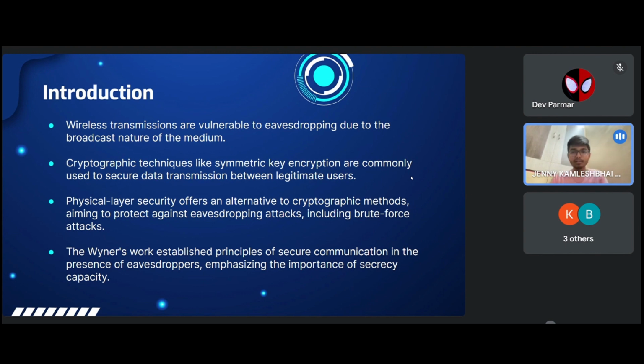So Wyner established principles of secure communication, emphasizing the importance of secrecy capacity. Secrecy capacity is the difference between the main channel link and the wiretap link. The main channel link is the link from source to destination, and the wiretap link is from source to eavesdropper. So if secrecy capacity falls below zero, the transmission between source and destination becomes insecure and the eavesdropper is successful in